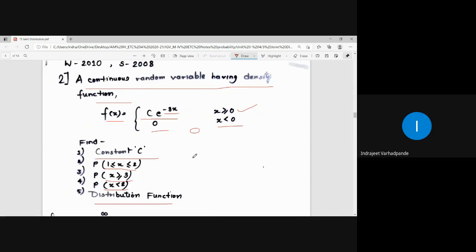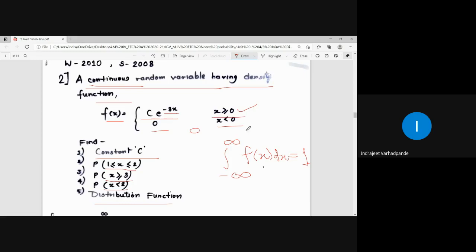Now what to do for calculation of constant c? Which kind of function is this? In the question itself they have mentioned that it is a continuous random variable. So for a continuous random variable, what is the condition to be fulfilled? f of x is greater than equal to 0, and the second condition is that the integral from minus infinity to infinity of f of x dx is equal to 1.